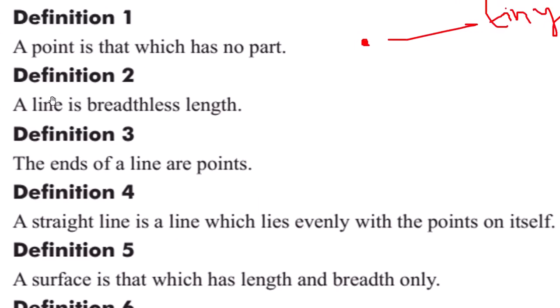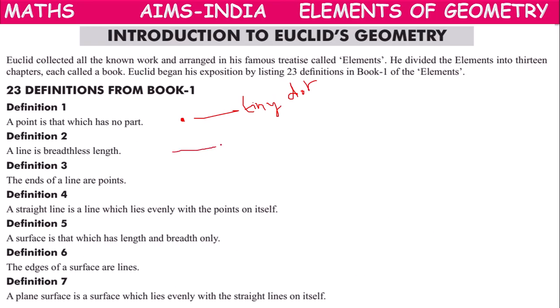Next, in definition 2, he told a line is a breadthless length. Normally, suppose we have a rectangle or any shape, the sides will be called length and breadth. If the breadth is small, we can draw like this.